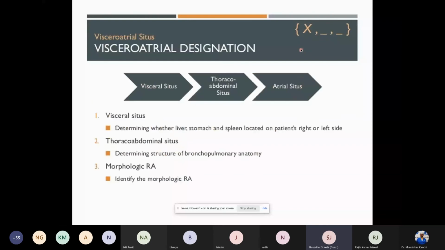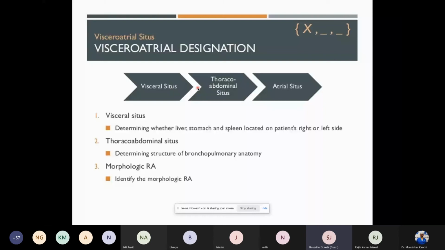So the visceroatrial designation in itself is made of three independent components. One is the visceral situs, which determines whether the liver, the stomach, the spleen are located on the patient's right or left. Then comes the thoracoabdominal, which basically takes the bronchopulmonary anatomy into consideration. And third part is the atrial situs, which specifically talks of the atrial chambers, where they are placed, on the left or the right, are they appropriately placed or not. I'll briefly get into the visceral situs and thoracoabdominal because they do not have great perioperative cardiac implications, though as an entity they do exist as abnormal aberrations in development.